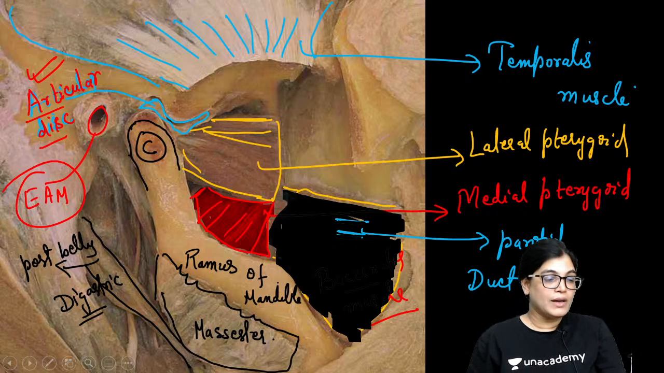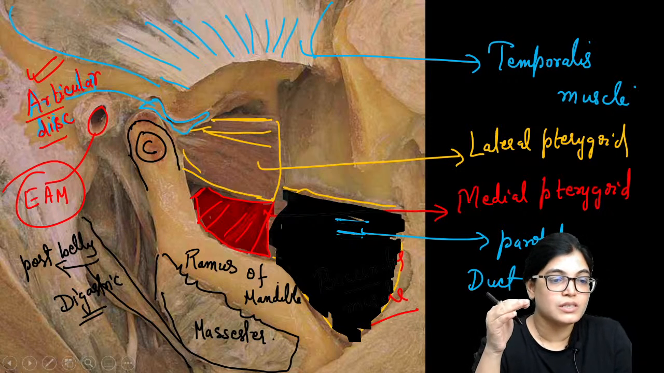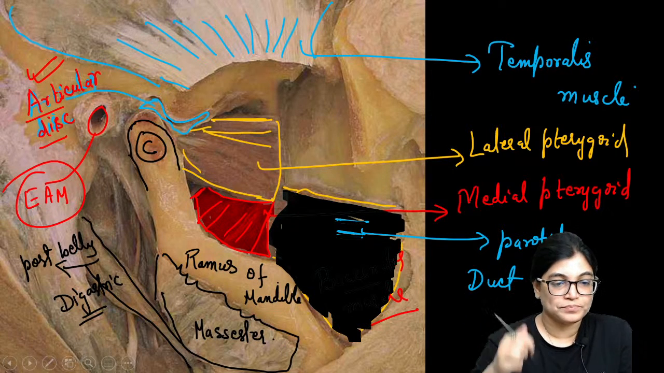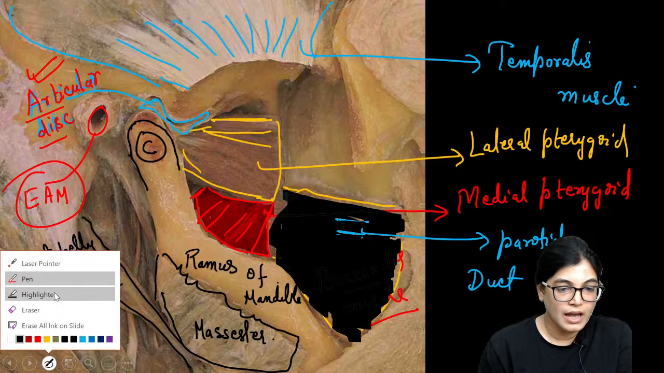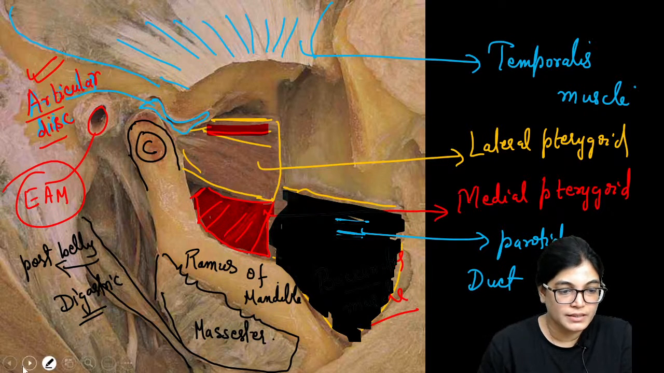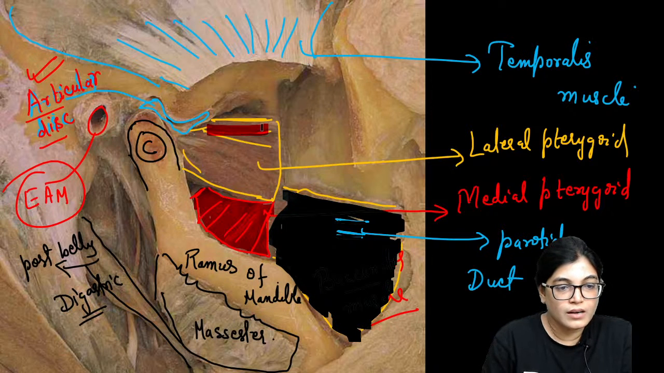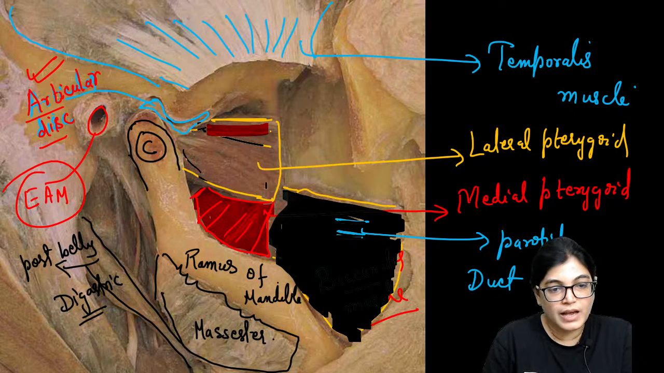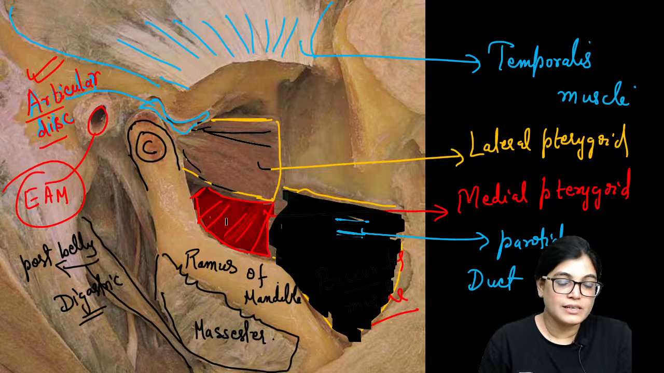So if you have an idea of all the structures and correlation of its origin, insertion, so it becomes easy for you to identify the muscle. So here we have already identified the muscles. This muscle we have already identified, and this muscle is the lateral pterygoid, lower to it is the medial pterygoid, the buccinator muscle, the masseter muscle.